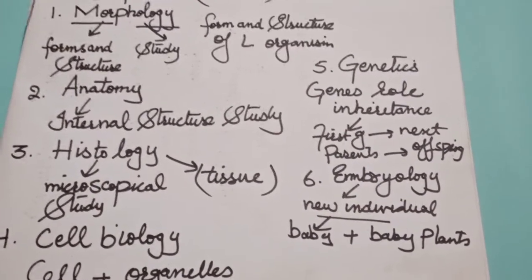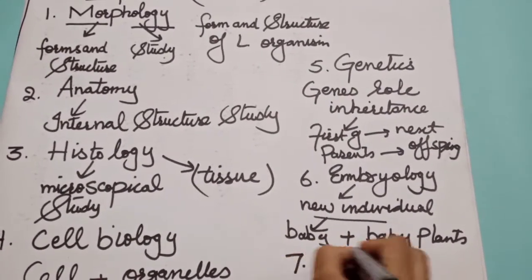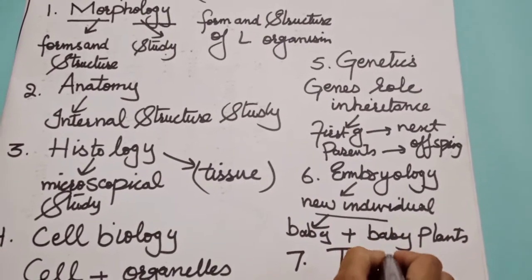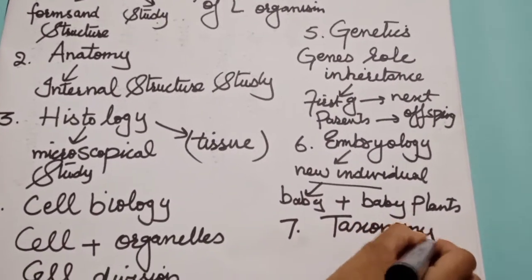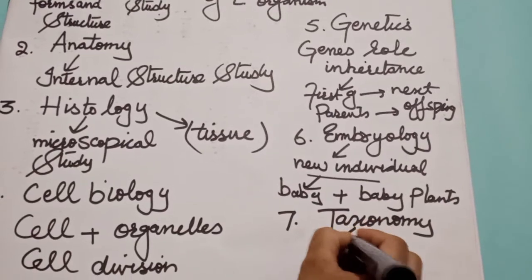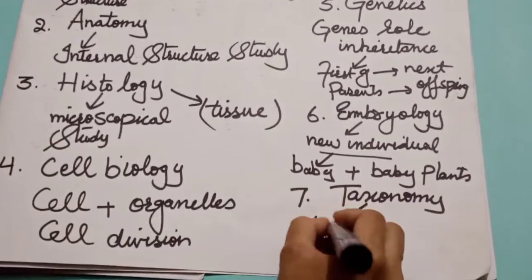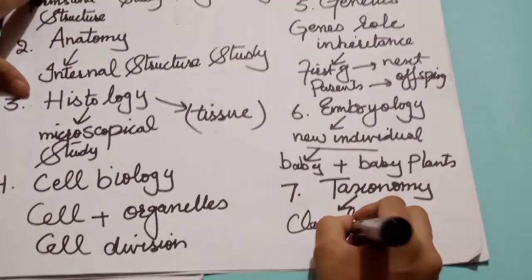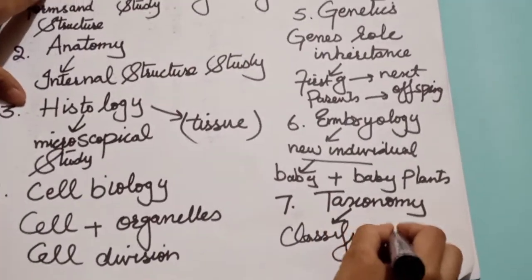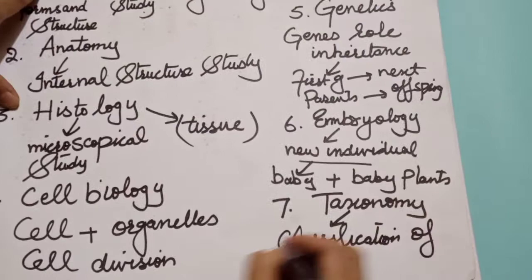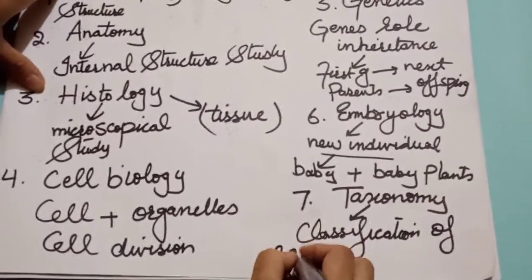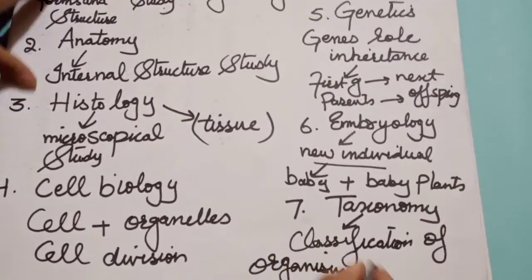The next one, the seventh one, is taxonomy. Taxonomy is related with the classification of organisms. What is the meaning of classification?